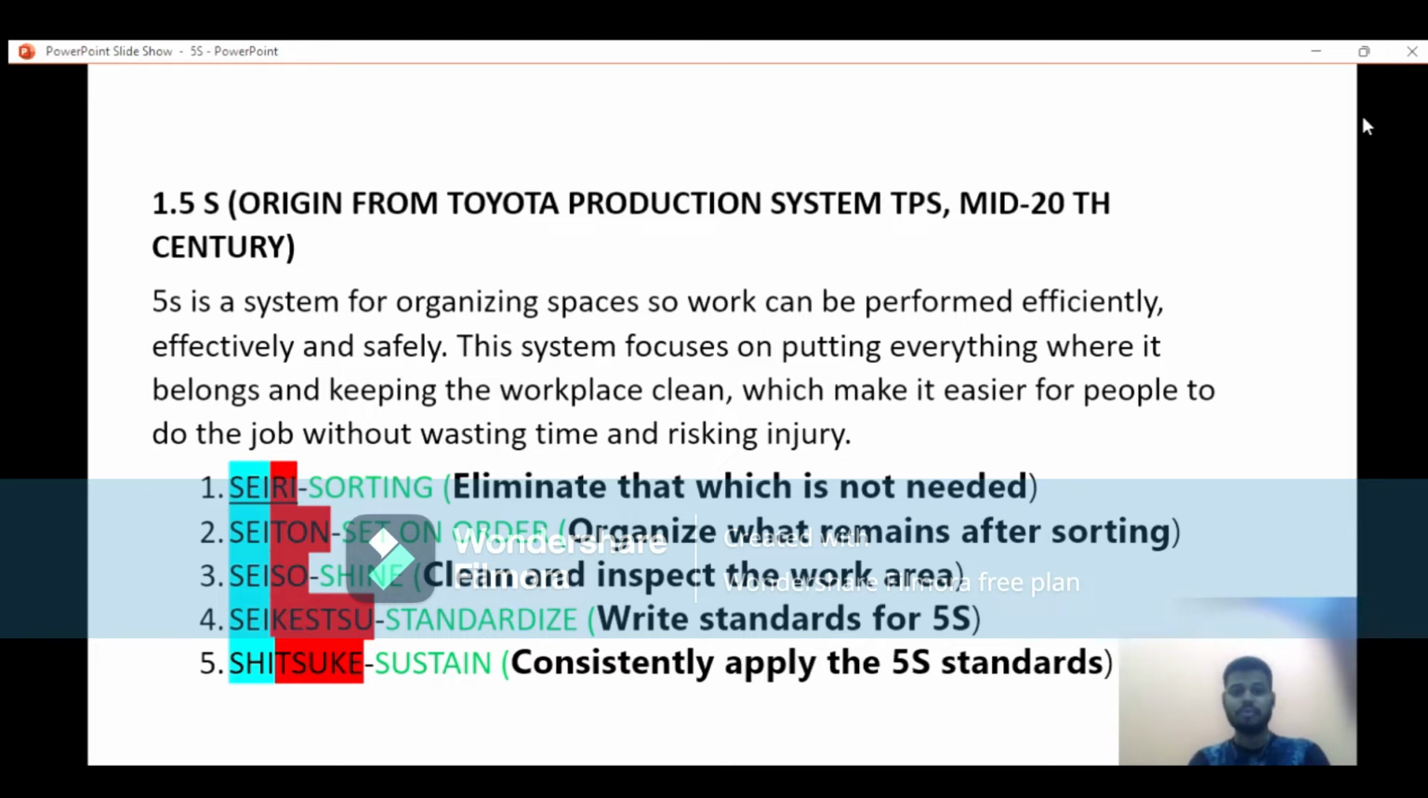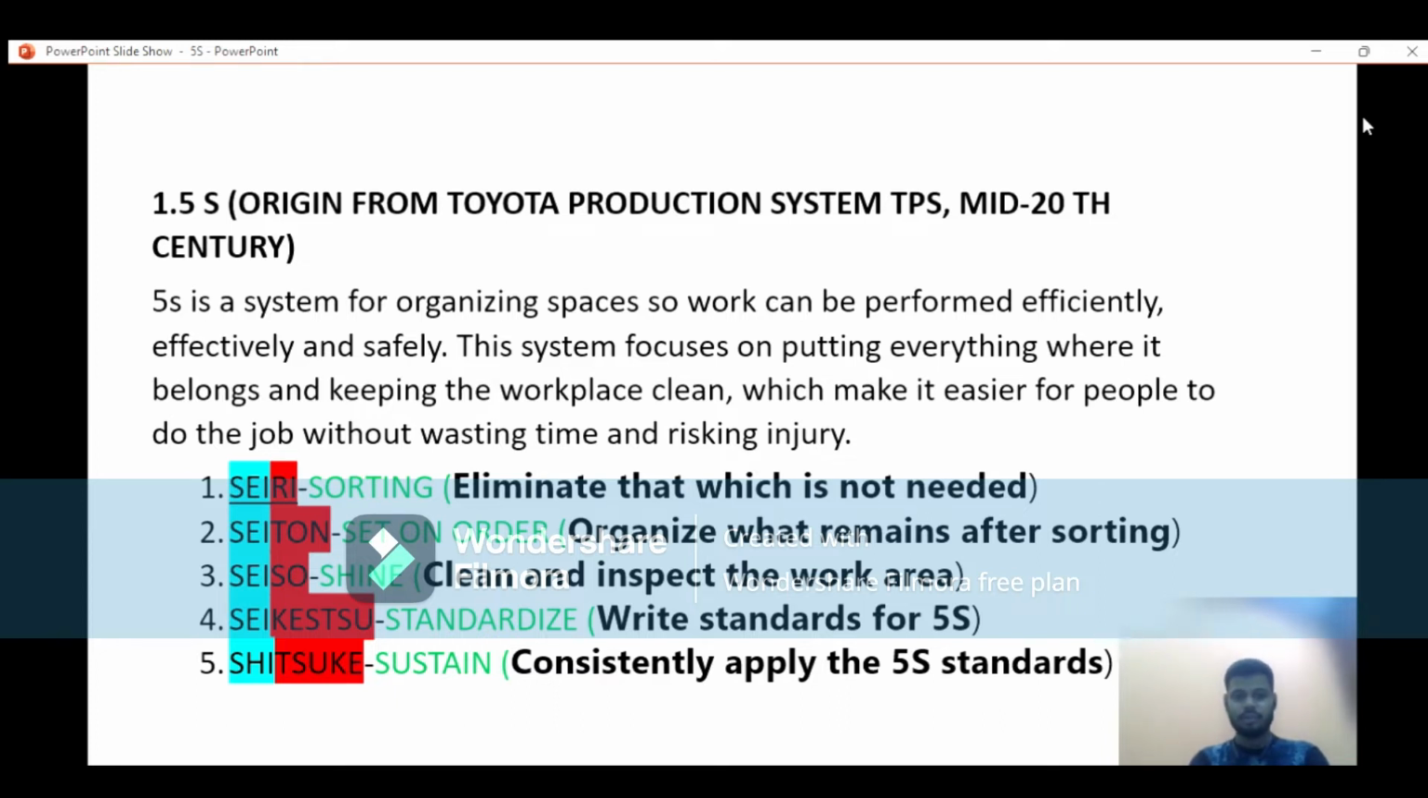And how is it required? That means how 5S is required. 5S is required to make it easier for people to do the job without wasting time and risking injury. So guys, you are clear about the three questions from the last slide.